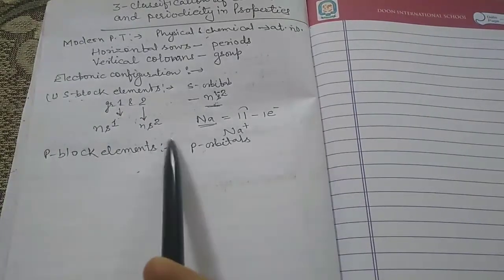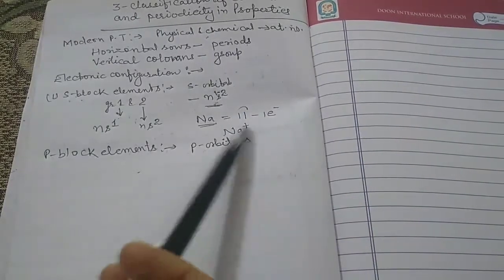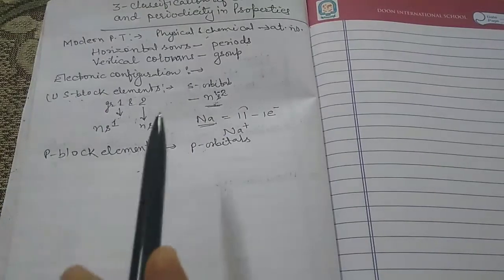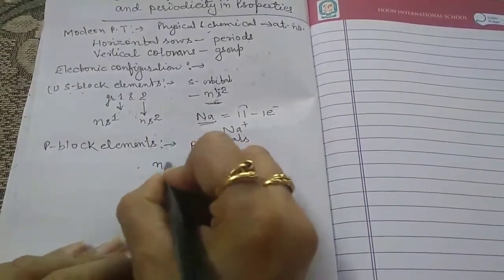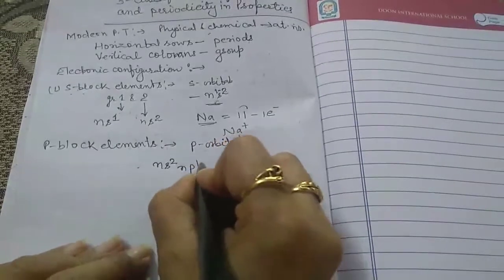If we are talking about groups 13, 14, 15, 16, they all have different electronic configurations, but the general electronic configuration for the P block elements is ns2 np1 to 6.